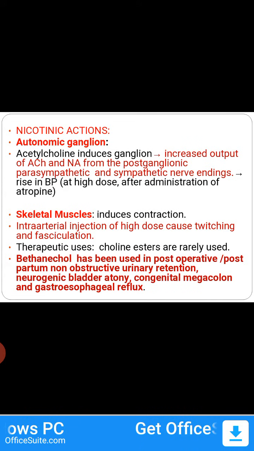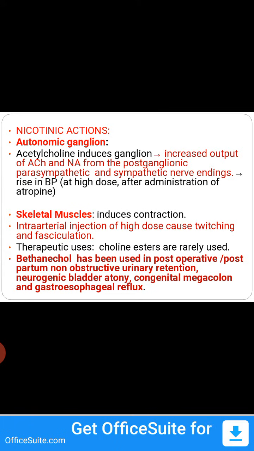With intra-arterial injection of a high dose, when you give acetylcholine into the lumen of the artery, it causes twitching and fasciculation. Twitching means single muscle fiber contraction. Fasciculation is a group of muscle fiber contraction.